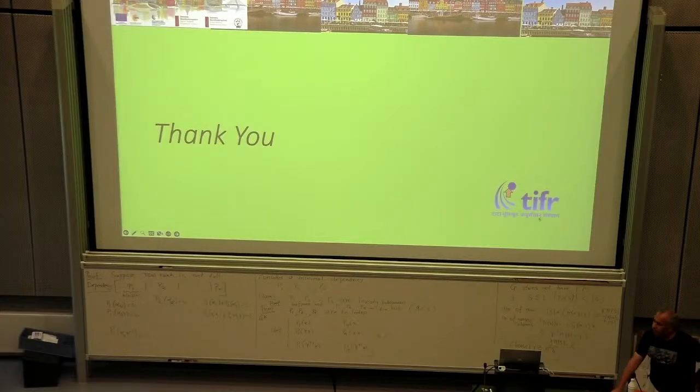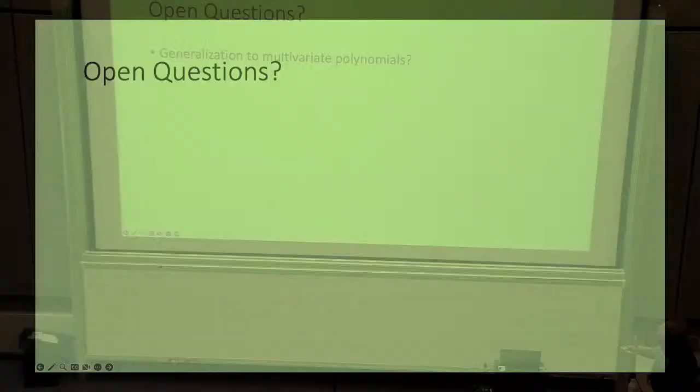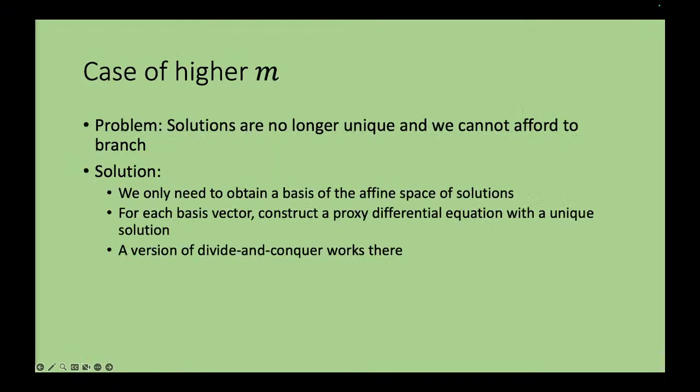Can you say a little bit about what is the intuition for that proxy? Is there any intuitive way to see that proxy that you construct? No, so the thing you notice is that it's an m-dimensional system. And the question is, is there a nice basis for the m-dimensional system?